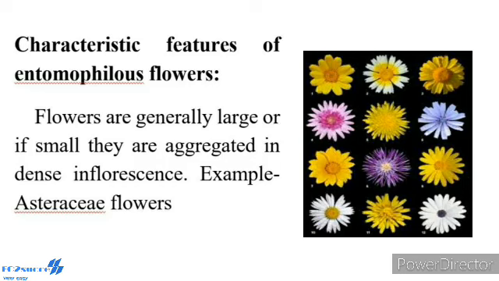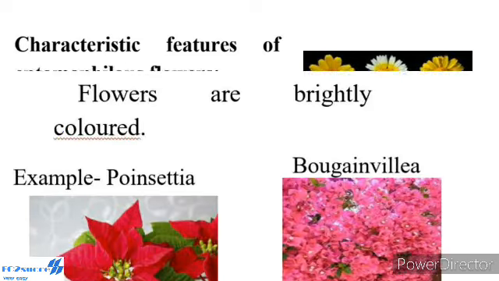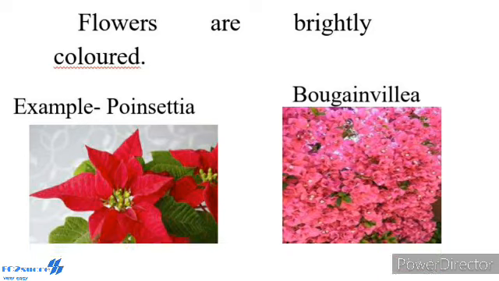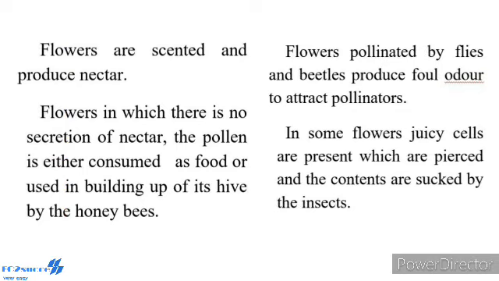Example, Asteraceae flowers. Flowers are brightly colored. The adjacent parts of the flower may also be brightly colored to attract insects, for example, Poinsettia and Bougainvillea. The bracts become colored. Flowers are scented and produce nectar. In flowers where there is no secretion of nectar, the pollen is either consumed as food or used in building up a hive by the honeybees.